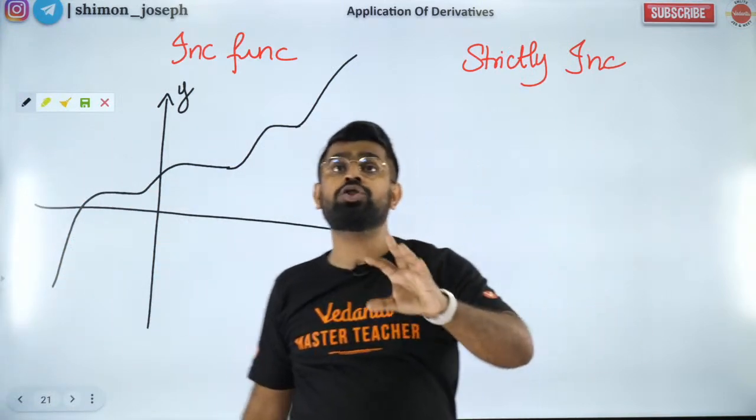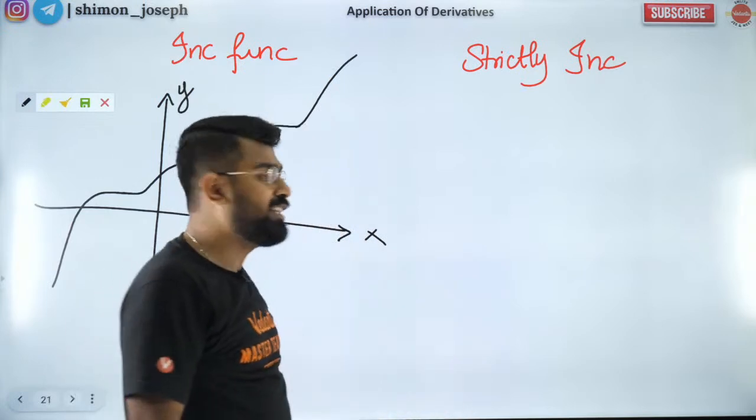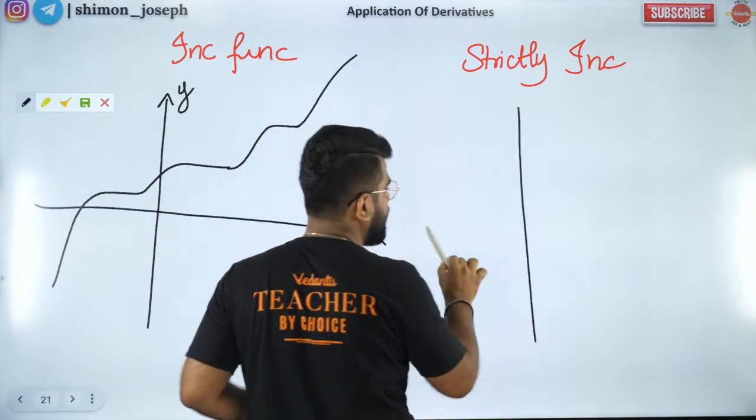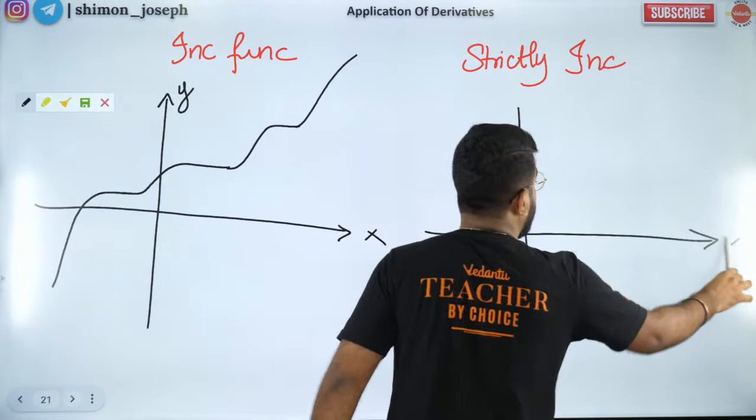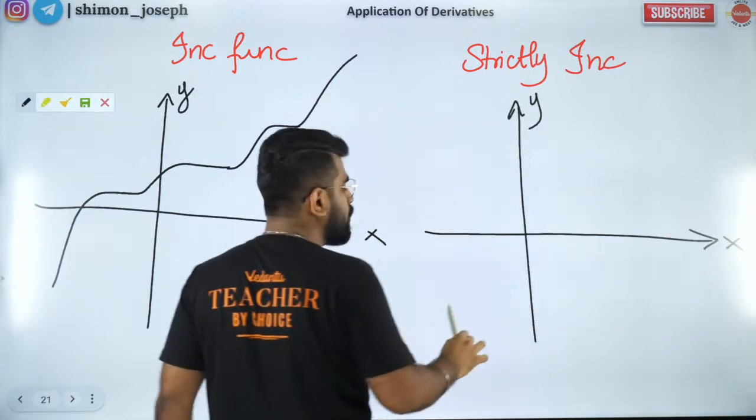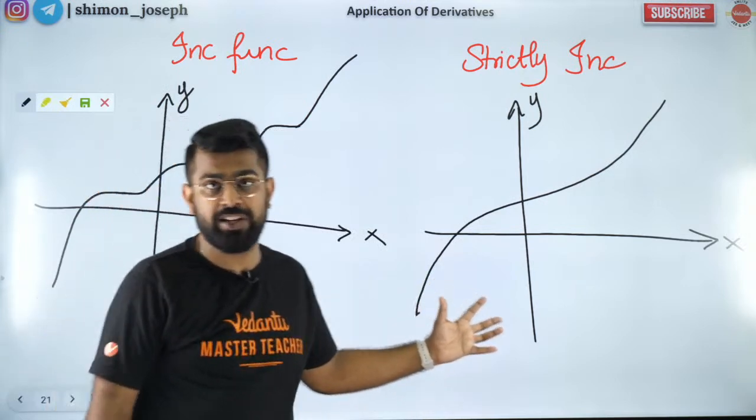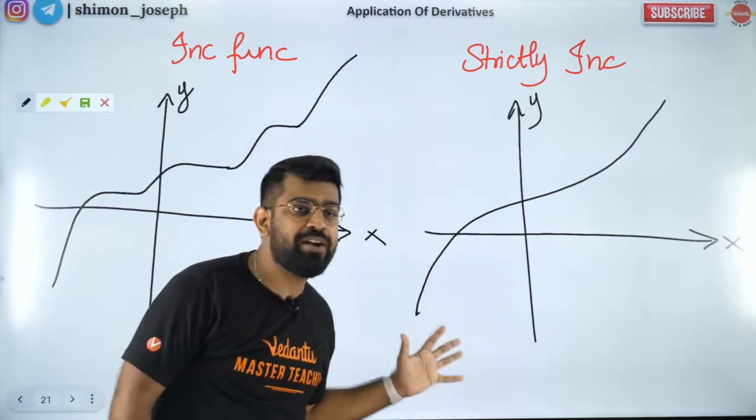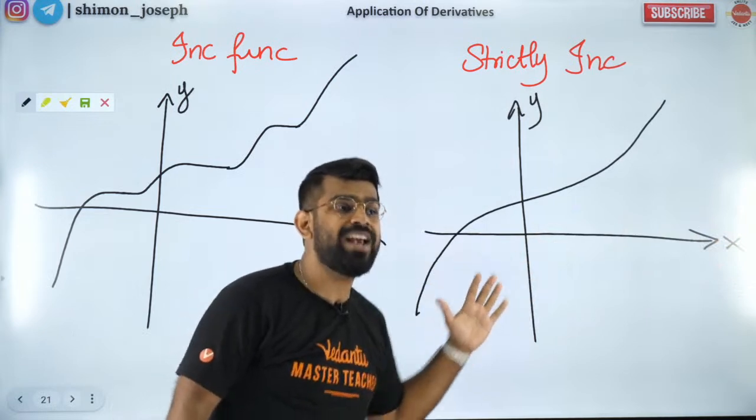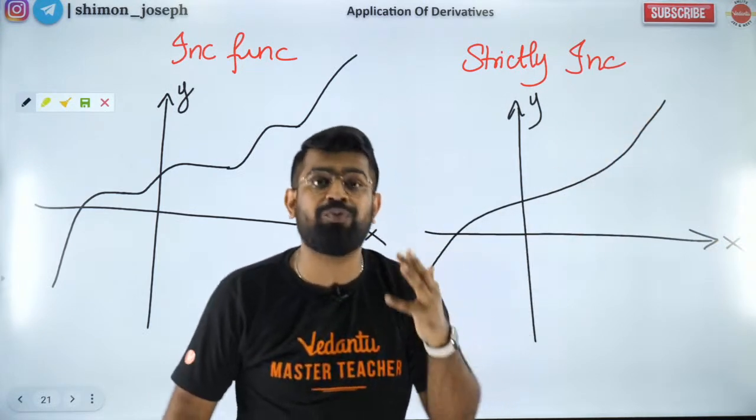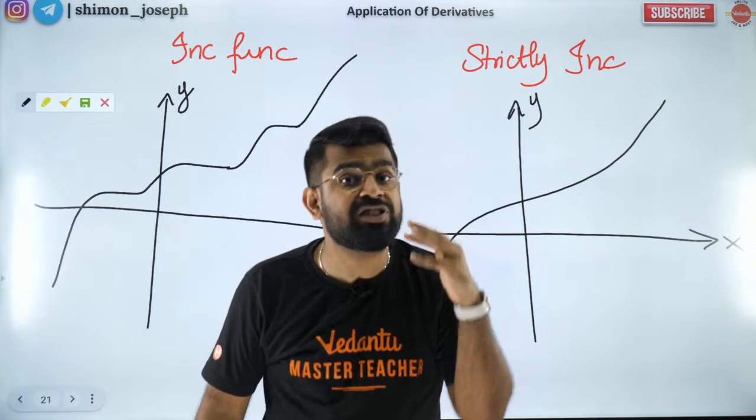Strictly increasing means it is always going up. It cannot be flat also. Okay? Strictly increasing means it is always going up. So something like this. So this is called a strictly increasing function, because as I go from left to right, my graph always goes up. It never becomes flat, it never comes down.